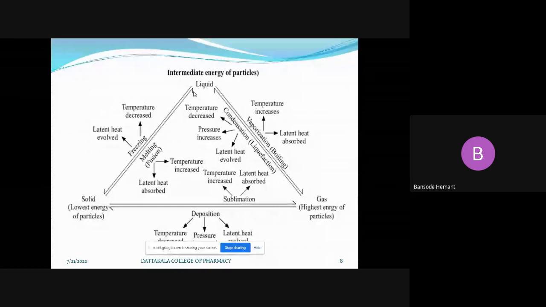Here also energy will be absorbed, and this energy is provided in the form of temperature, in the form of heat. So the energy which is absorbed when the liquid gets converted into vapors, that is, liquid gets converted into gases, that latent heat absorbed is called the heat of vaporization.